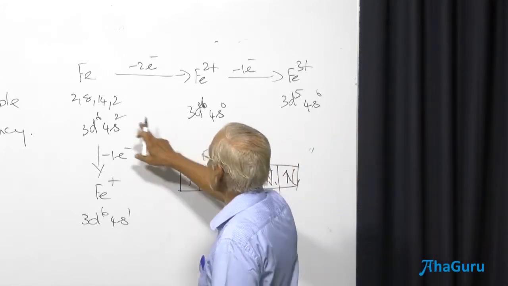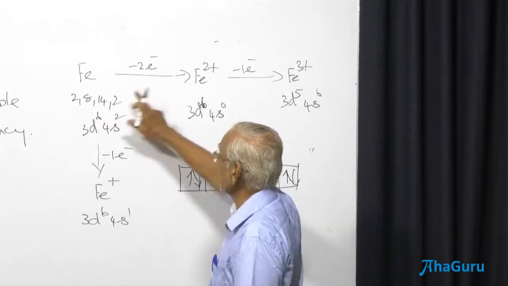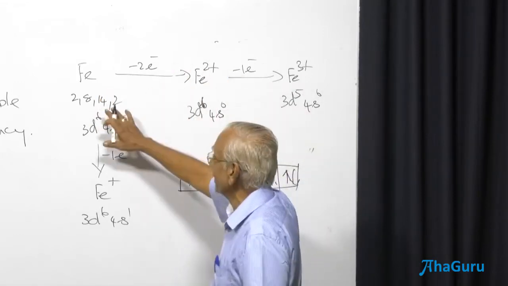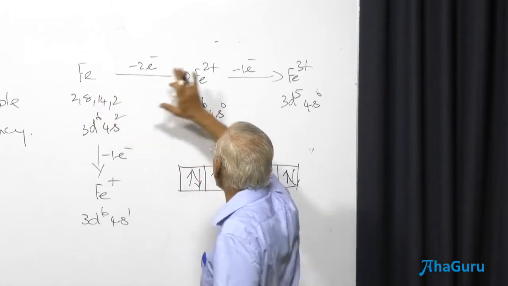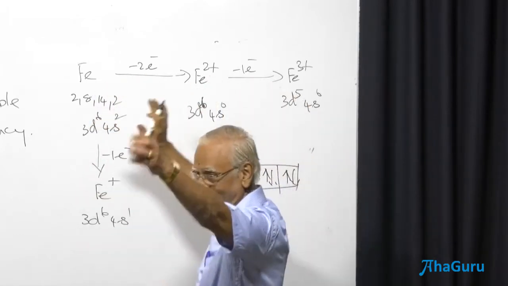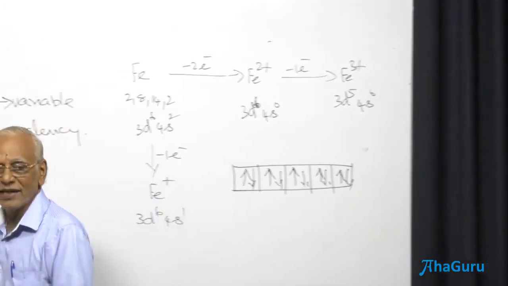Therefore, I told you this has only these two. What is the next one I told you? Fe and Fe3+. No, it isn't correct. 4 unpaired electrons, 4 unpaired electrons and 5 unpaired electrons. The last statement, obviously, is going to be incorrect.